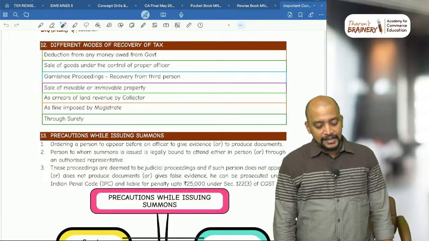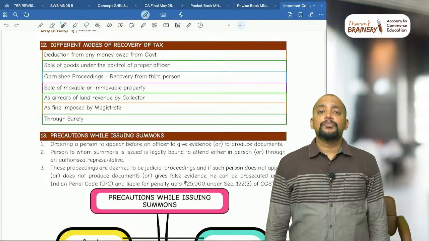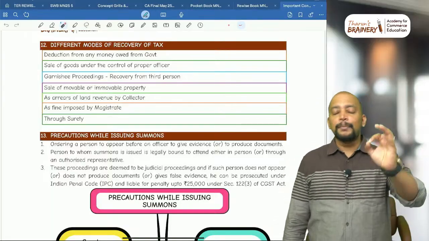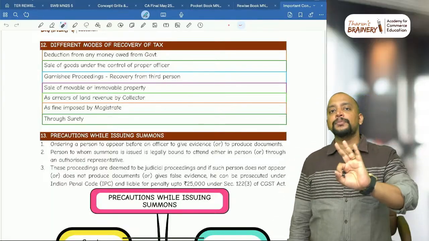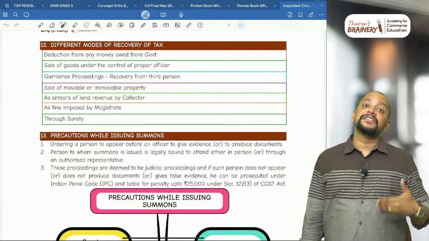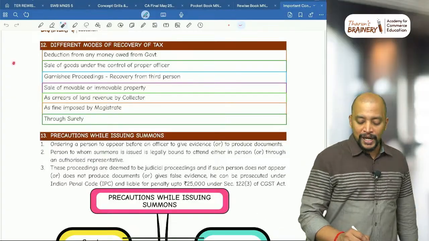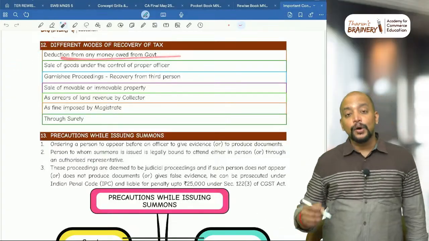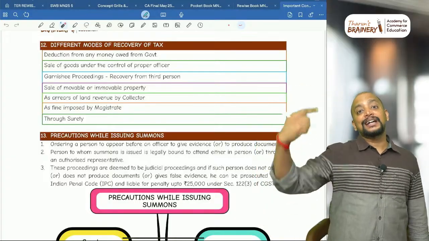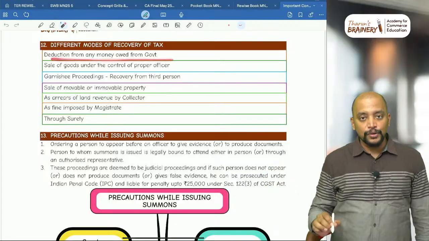Recovery of tax. Once the demand order is passed, what is the time limit within which we need to make the payment of that ordered amount? Within 3 months. Within 3 months from the date on which they pass the order, we need to pay, otherwise recovery proceedings will be initiated. So what are the different modes of recovery? Number one, deduction from any money owed from government. Some refunds will be given by government, so that refund can be withheld by the government. Okay, so deduction from any money owed from government.